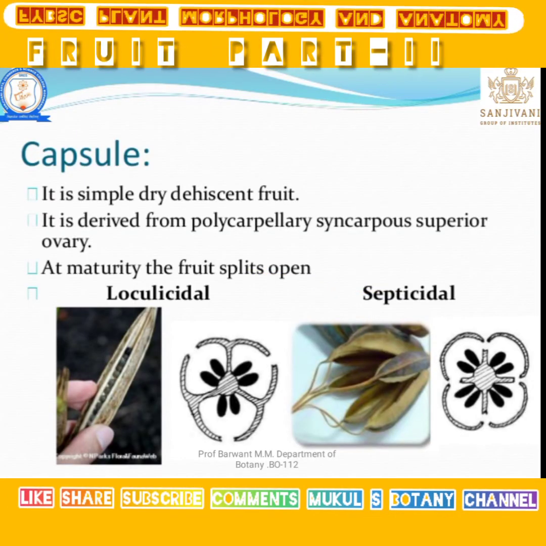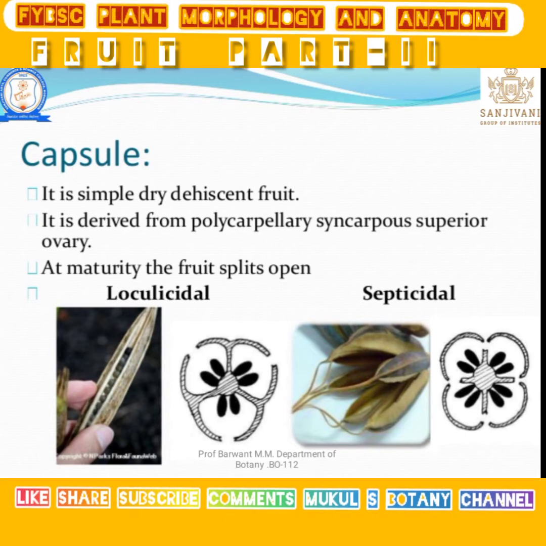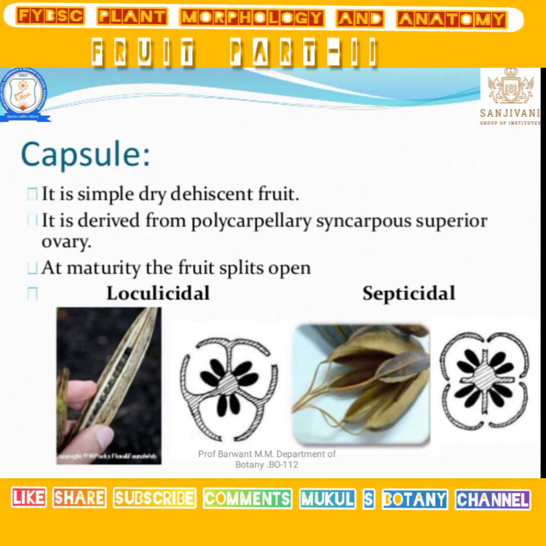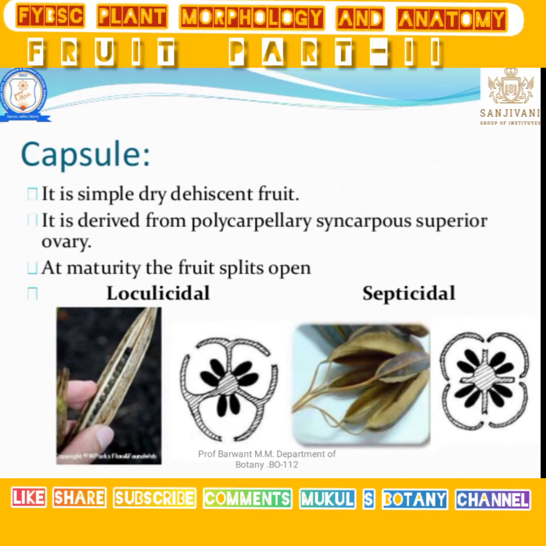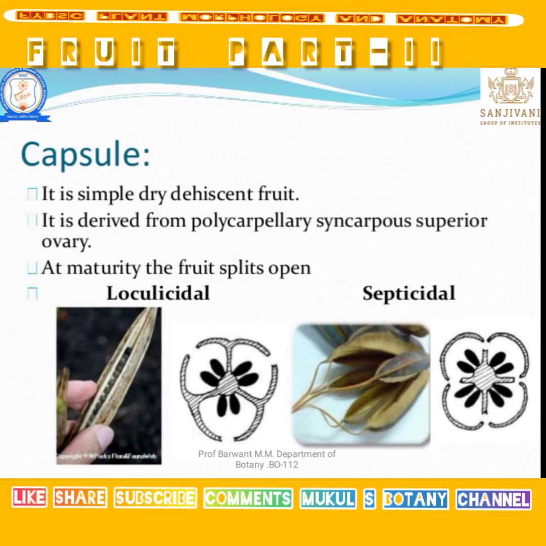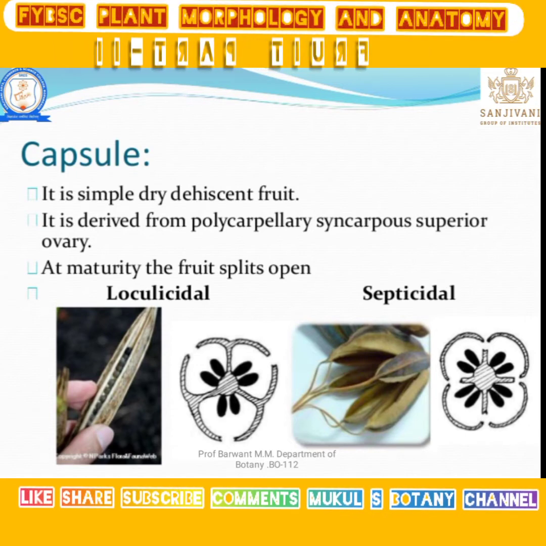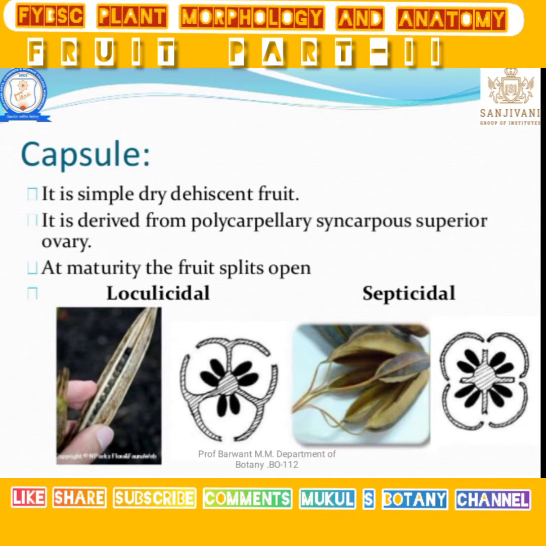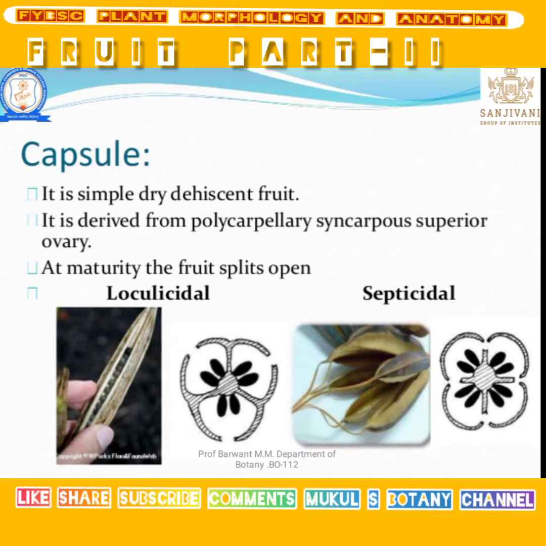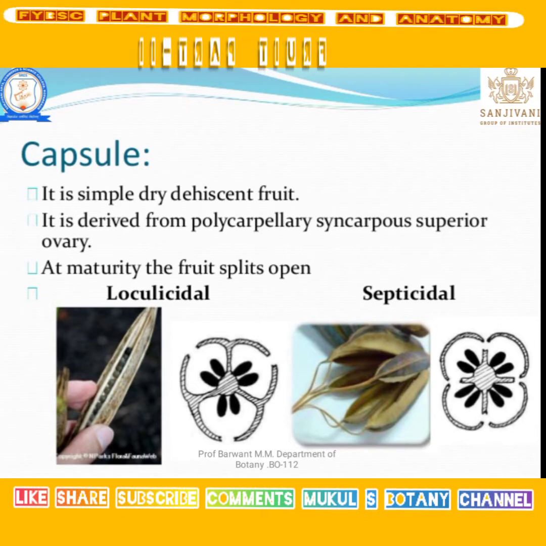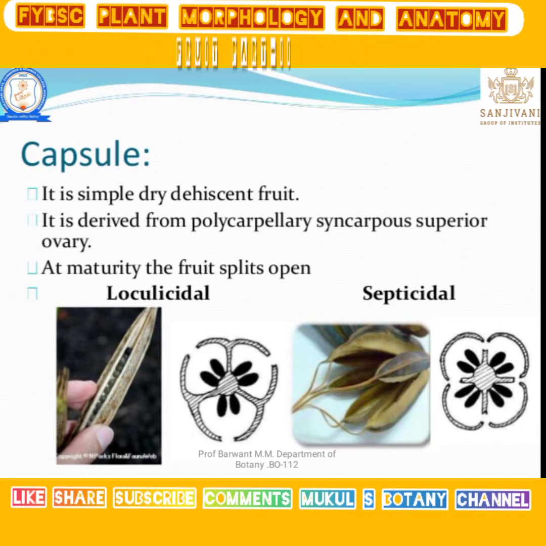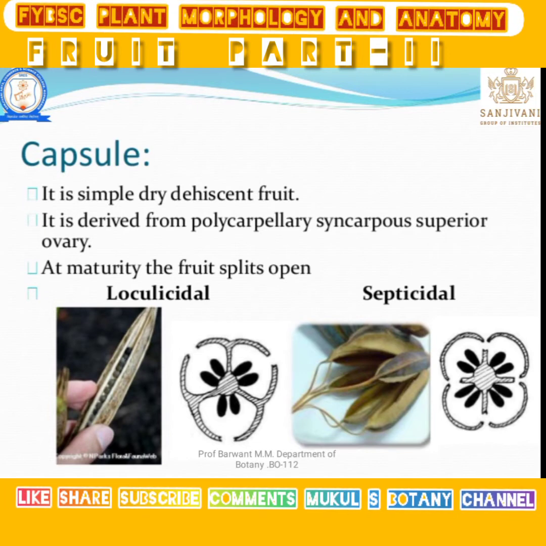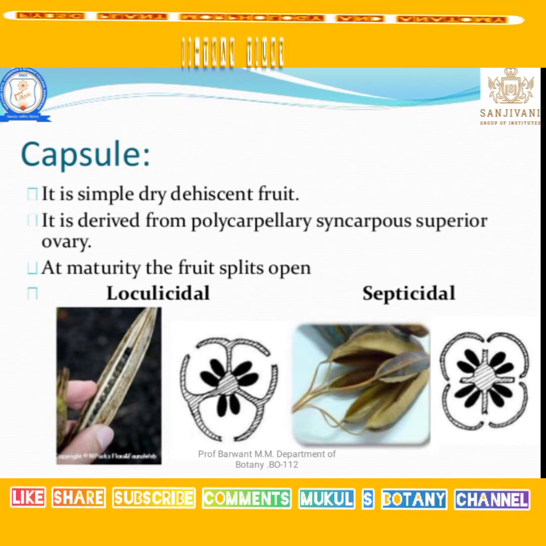Let's see loculicidal and septicidal. It is a simple type of fruit, dry dehiscent, polycarpellary syncarpous ovary. At maturity, it splits and opens. Let's see loculicidal. At maturity, entire locules. Locules, do you understand locules? Locules means one chamber in which seeds are present, that is known as one locule.